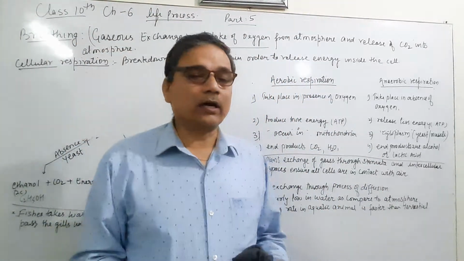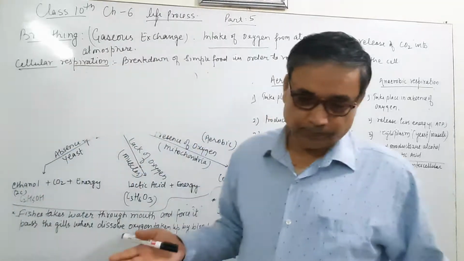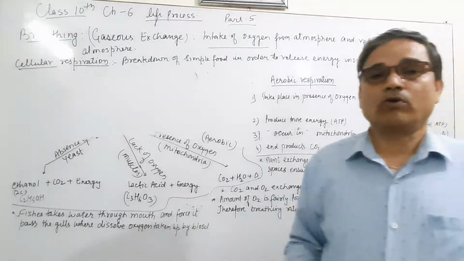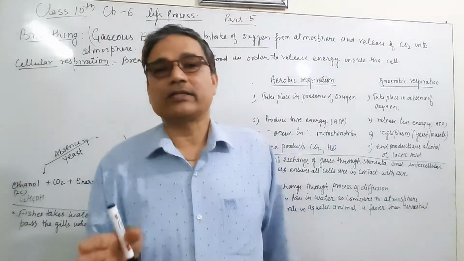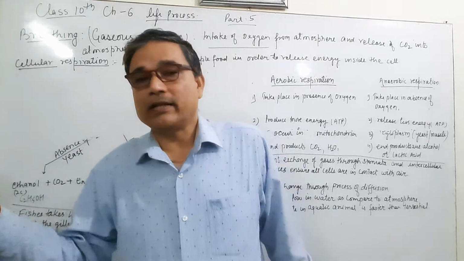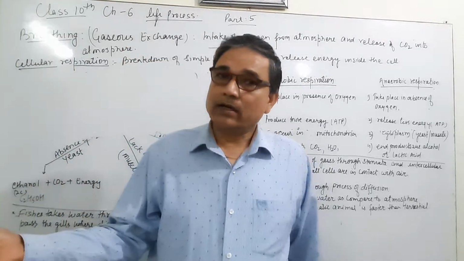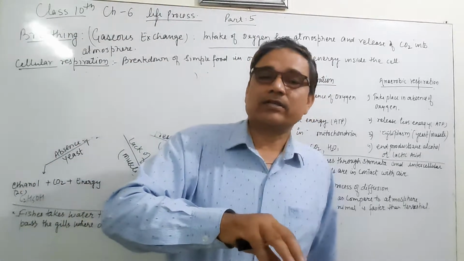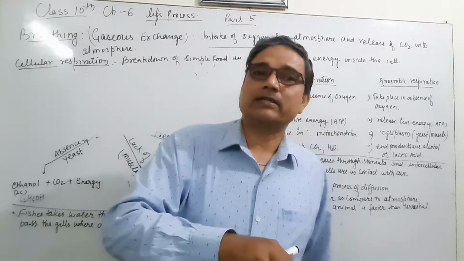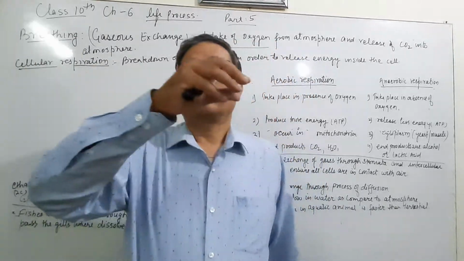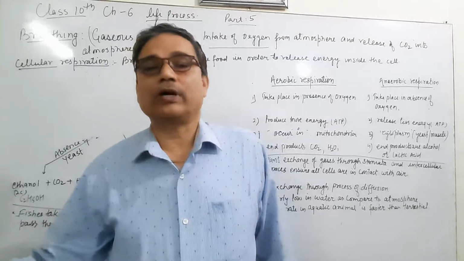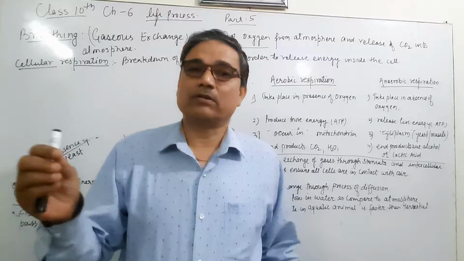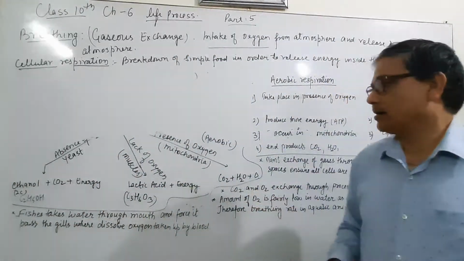This will depend upon the condition of the atmosphere or the environmental condition, where the concentration of oxygen and carbon dioxide is more. If the concentration of carbon dioxide or oxygen is more in the atmosphere as compared to the cell, then automatically oxygen or carbon dioxide will move inside the cell. If the concentration of oxygen or carbon dioxide is more inside the cell than the atmosphere, then it will come out from the cell to the atmosphere. Therefore, diffusion or the movement of this gas will take place only according to environmental condition.